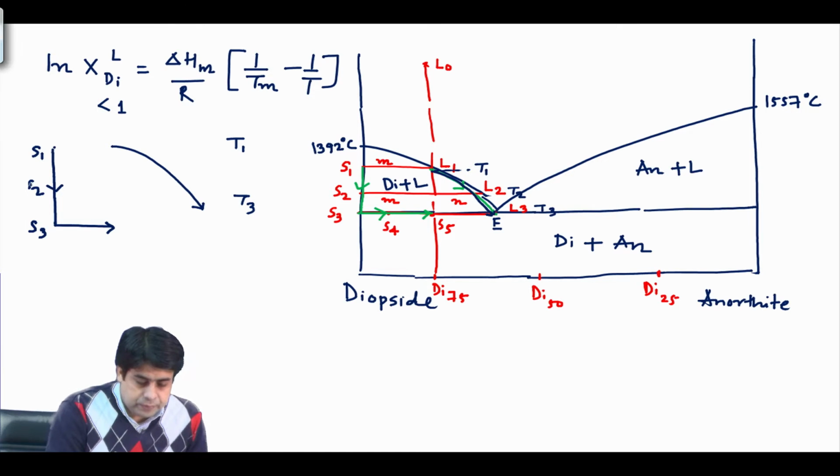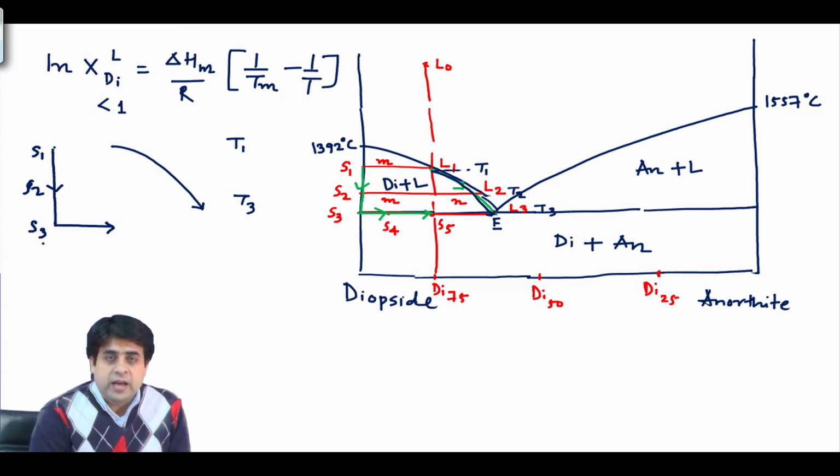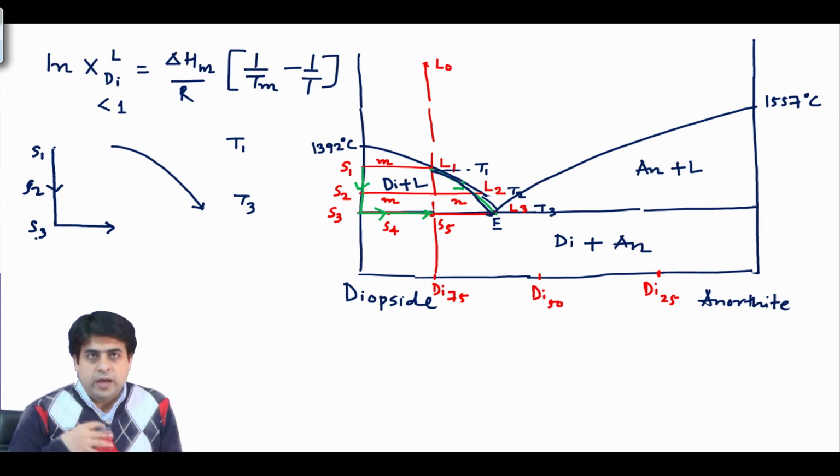But what will happen when you reach S3 and your melt starts to precipitate anorthite?